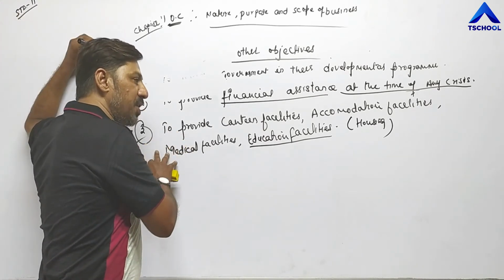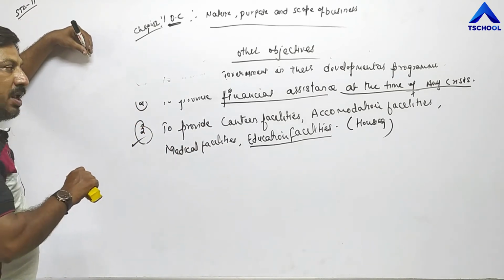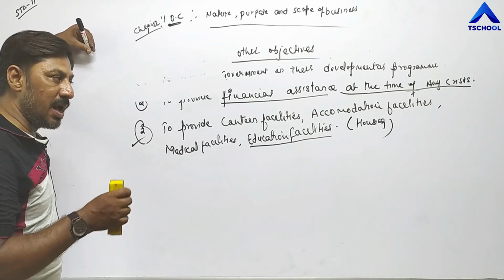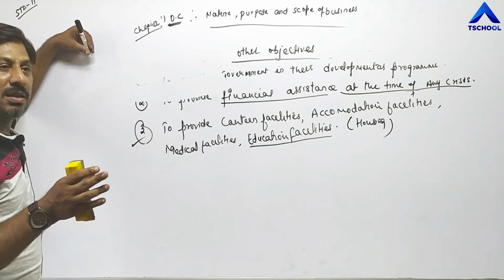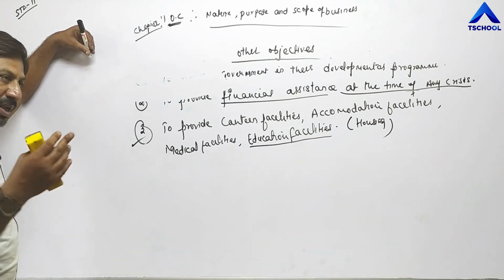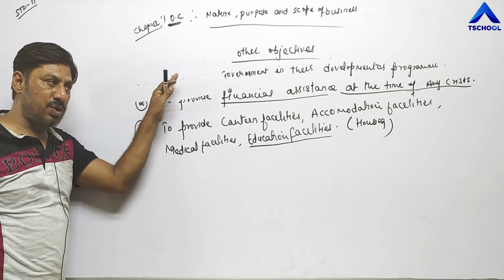And then adopting fair trade practices means they are following rules and regulation introduced by the government. They are following business ethics. They are not exploiting consumers. They are not doing any kind of cheatings with the consumers. It means, in other words, we can say they are providing quality products at reasonable price to their customers.